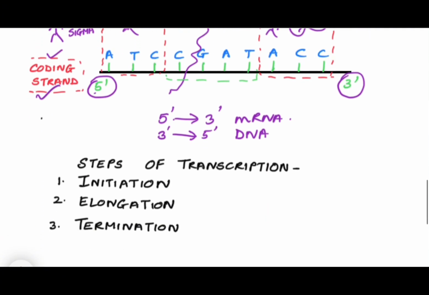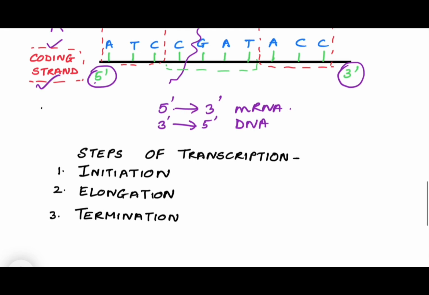Then it's often asked, what are the steps of transcription? So there are 3 steps of transcription. First is initiation, when RNA polymerase and sigma factor attach to the promoter region. Second is elongation, when sigma factor leaves RNA polymerase and RNA polymerase actually makes the mRNA molecule. So when it is making that mRNA strand, that is known as elongation. And termination is when Rho factor attaches to the RNA polymerase, and then finally mRNA separates, unwinds, and even RNA polymerase drops off and transcription ends.